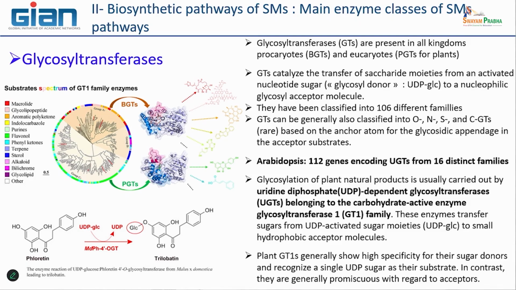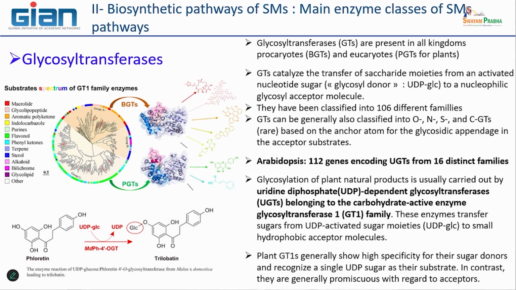They have also been classified in a number of families. I don't want to show you all this classification. It is quite complex, but more than 100 types of subclass. They can add a sugar not only on the carbon, which is quite rare in fact, but mainly on oxygen, nitrogen, or sulfur atoms.